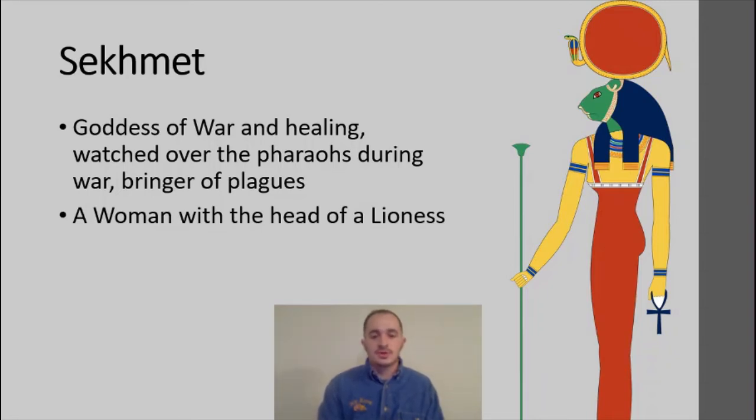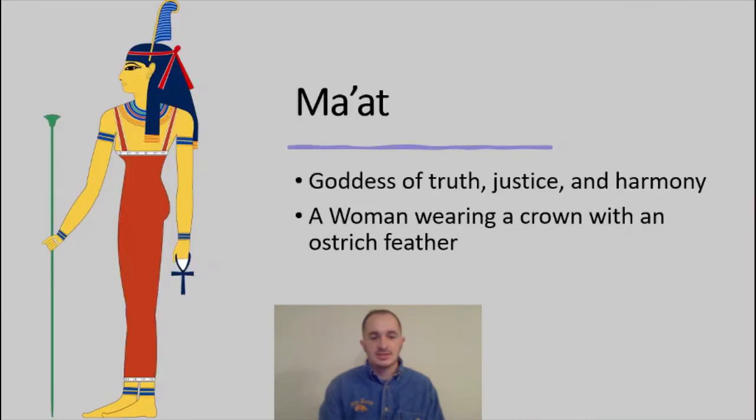So our last one for this section is Maat, M-A-A-T. This is the goddess of truth, justice, and harmony. So another goddess. This one would go about with you forever. It would be with you the entire time you are alive, walking the earth. Maat is not just a goddess, but it is also an idea. So it is that of harmony.